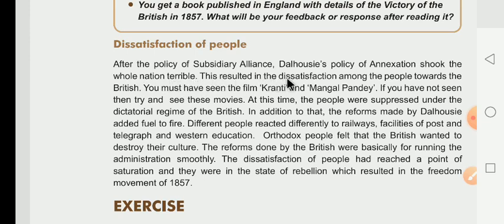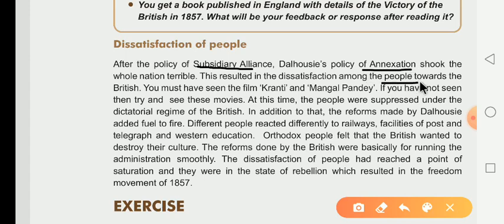This resulted in dissatisfaction among the people towards the British, and due to both the subsidiary alliance and the annexation policy, people became more dissatisfied with the British.